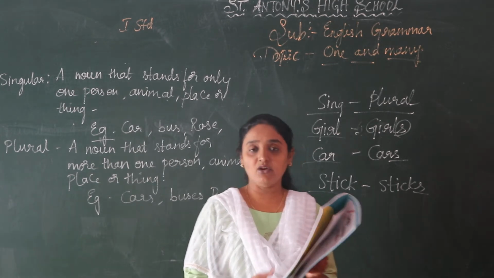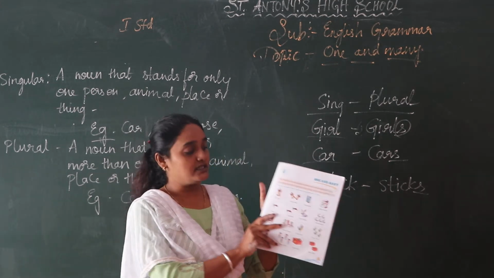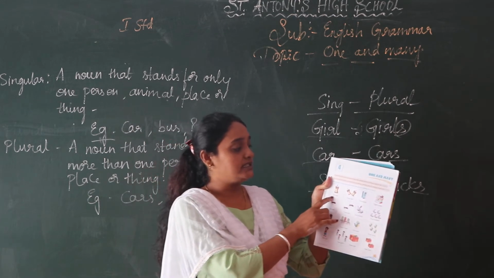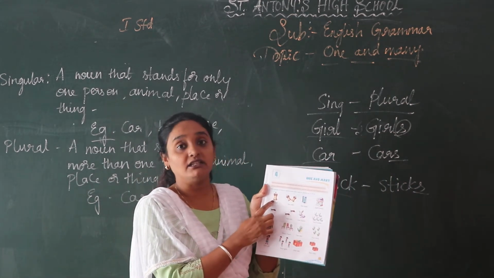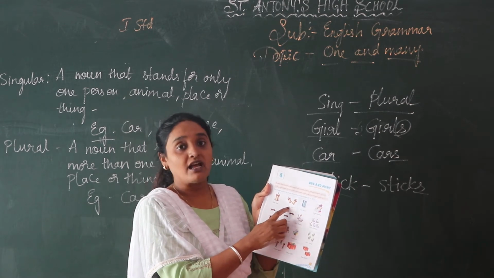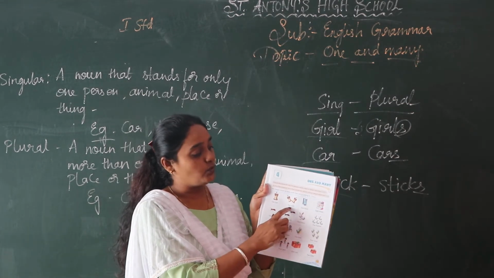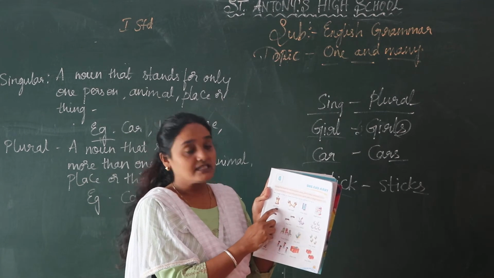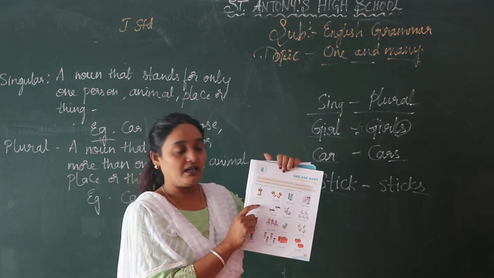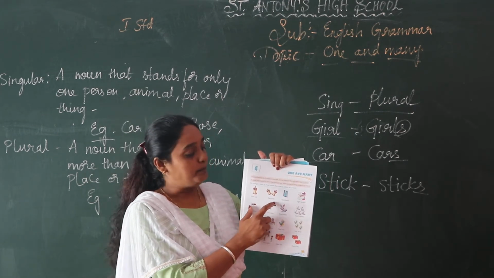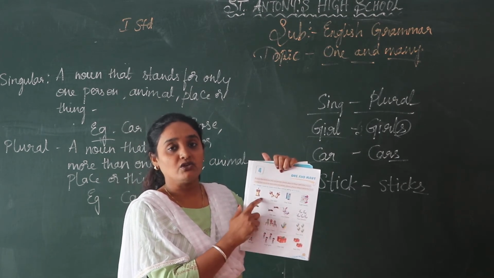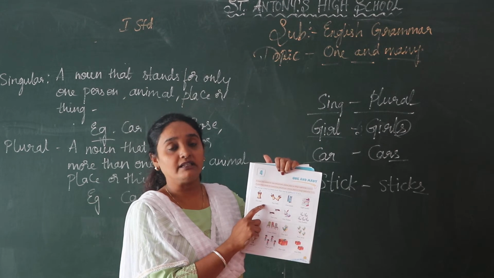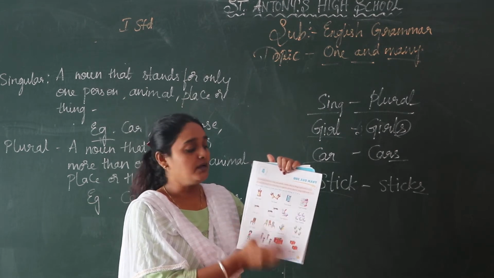You can see in your picture also. They have given you pictures on page number 13. See, there is one bell. Only one. So this is a singular thing. If there are more than one, this is two bells. See the spelling of bell, B-E-L-L. Bell, B-E-L-L-S. What have they added here? Bells. So there is more than one, and it will become plural form.